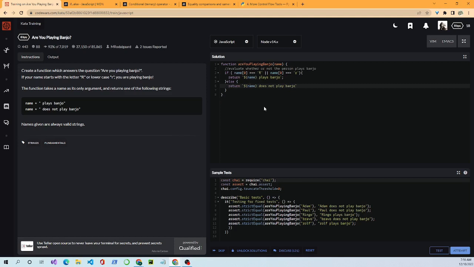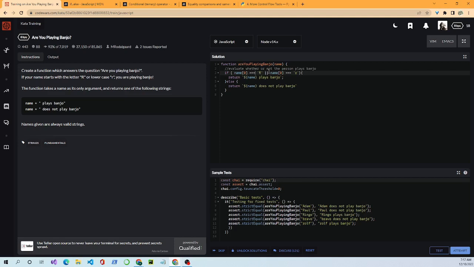Okay, and then we have our if statement. Now what this is, name[0], name square brackets and 0, we're doing something called string slicing. Strings are indexed like arrays. They start at 0. So when we go name[0], we're looking for the first letter of the name. And this triple equal sign checks for equality. It checks if the value and the type of whatever is being tested are the same. And then we have the capital R set up as a string, because what we're looking for is a string. Okay, a capitalized R.